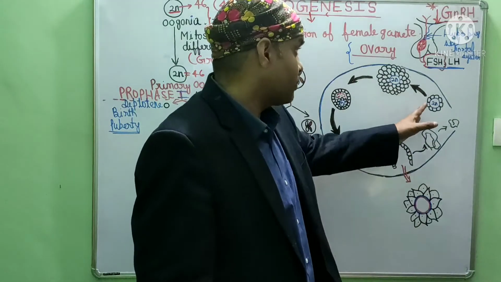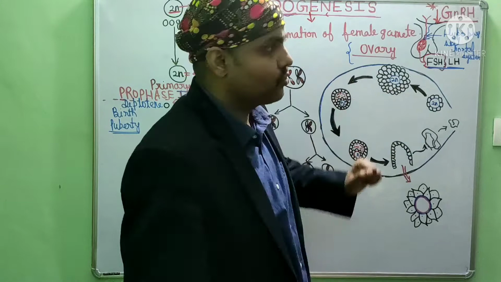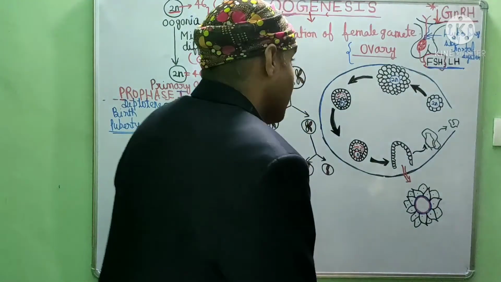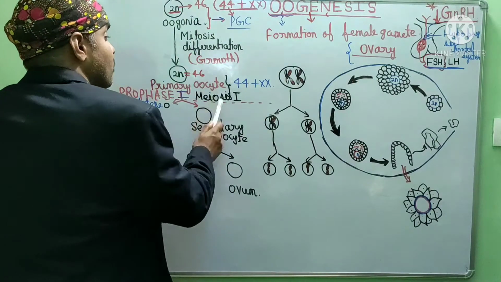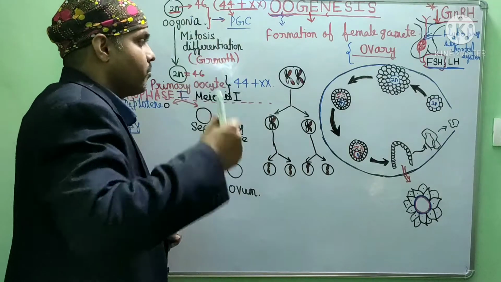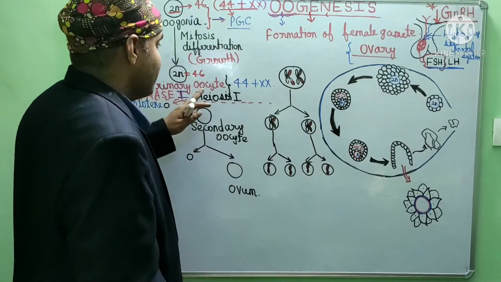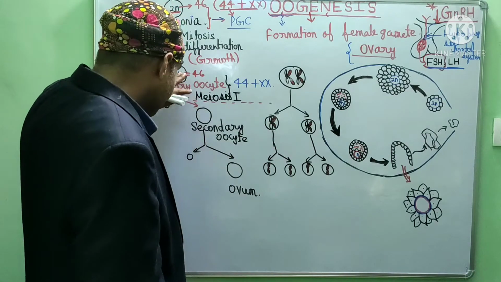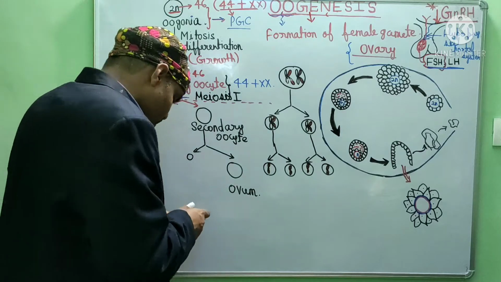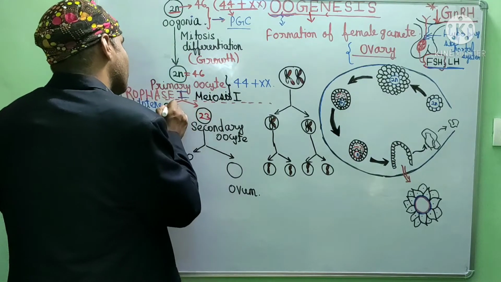Okay, so for maturation of the follicle, within this follicle, the female gamete is also getting matured. For maturation of the follicle, follicle stimulating hormone is required. This follicle stimulating hormone will initiate, it will restart the process of follicular maturation, and within that follicle, our female gamete will also mature. So finally, they will complete meiosis first, and they will form two cells. Both cells are haploid cells. Both cells have 23 chromosomes.